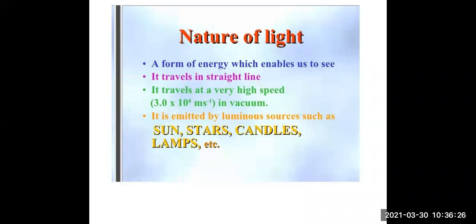So what does light consist of, or what is the nature of light? The first important nature of light is that it is a form of energy which enables us to see all the different colors around us. It travels in a straight line. It travels at a very high speed, that is 3.0 × 10^8 meters per second in vacuum. It is emitted by luminous sources such as sun, stars, candles, lamps, etc.